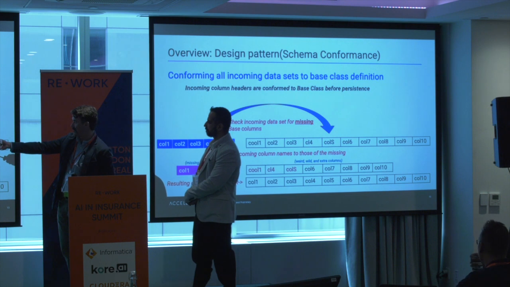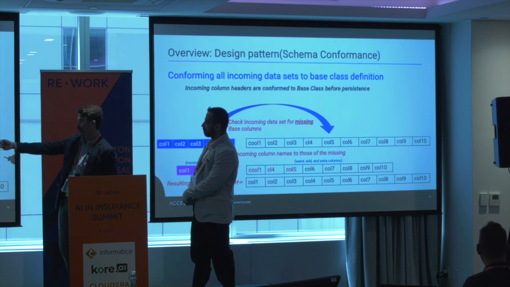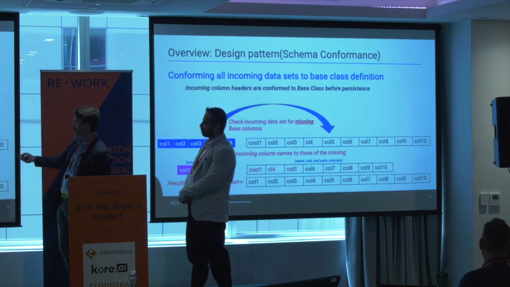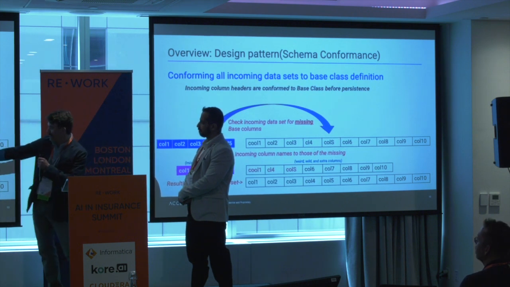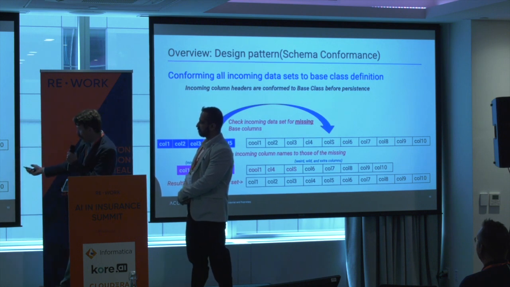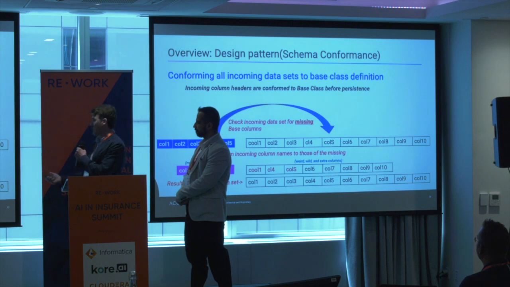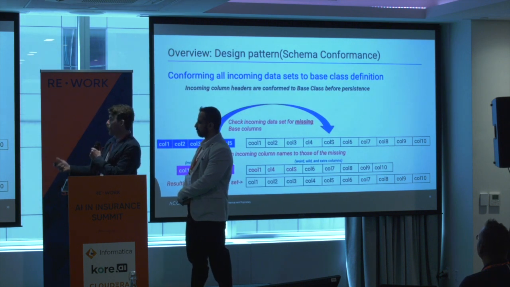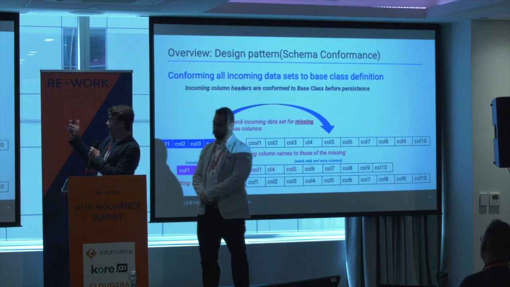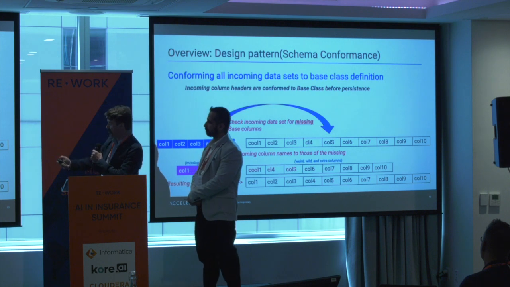We have our base definition with basically our columns. So this is a tabular representation. We have our columns that we're looking for. We check inside of the incoming data for our missing columns, what's not there. We're not doing an inductive search, we're doing a deductive search. And then what we have is our missing columns that we're actually looking for. And from within our wild set of data that comes in, our wild extra columns, we have a conforming routine that is based off a little bit of fuzzy logic, and we have a threshold there. So we have our terms defined, and then the external variable data that comes in is conformed to our data.